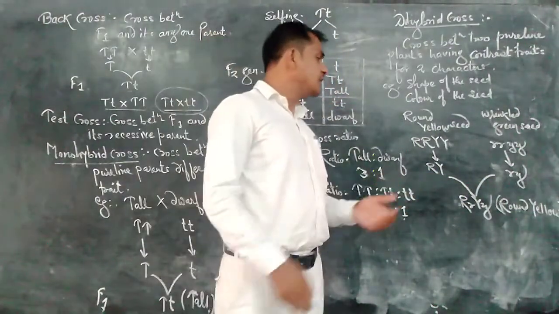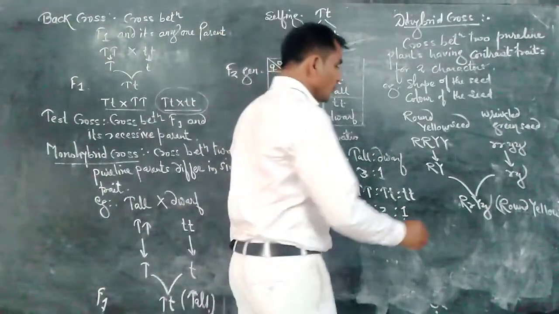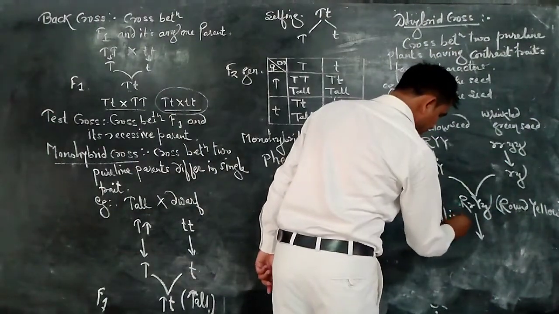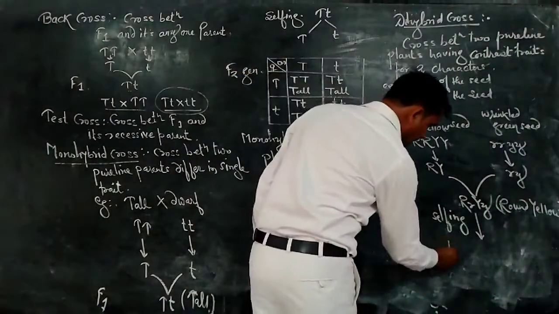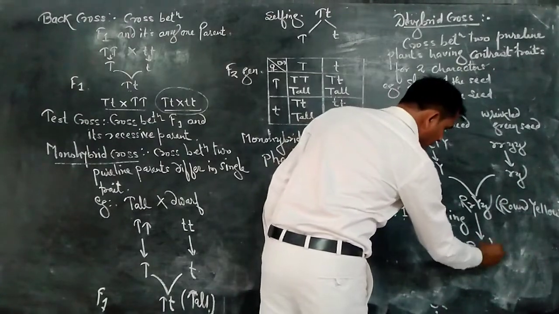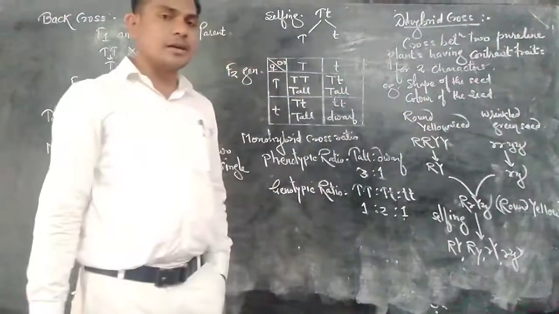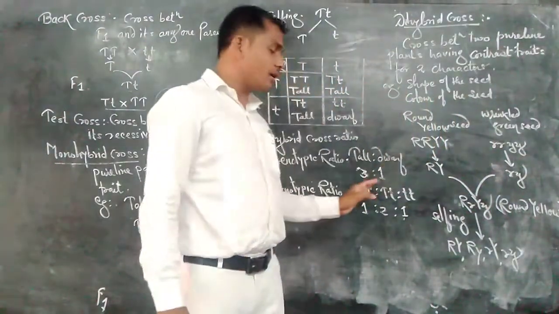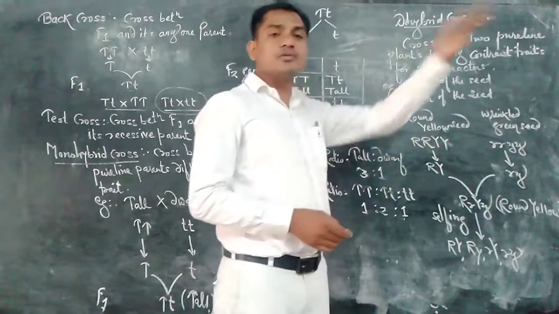When we perform selfing in such a plant, it produces 4 different types of gametes: capital R capital Y, capital R small y, small r capital Y, and small r small y. Male gametes are these 4, while female gametes are also these 4. From their fusion we get the F2 generation.